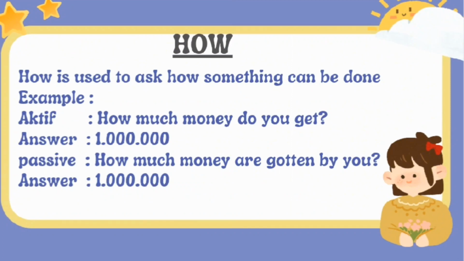The last is how. How is used to ask how something can be done. For example, active: How much money do you get? And you can answer: 1 million. And the passive: how much money are you gotten by you? And you can answer: 1 million.